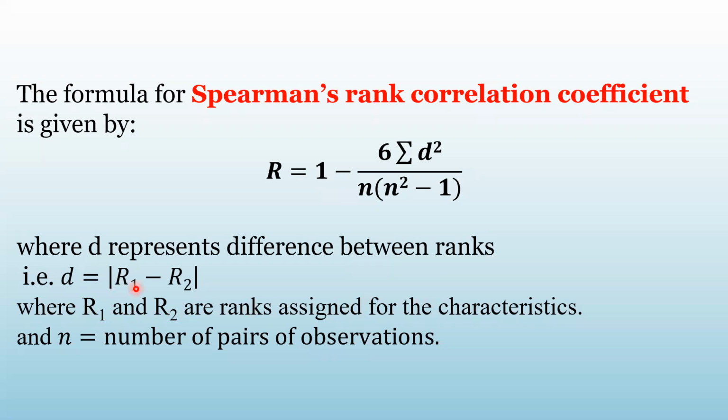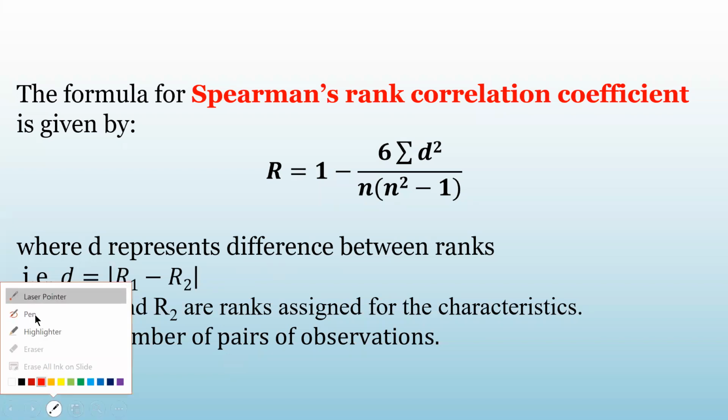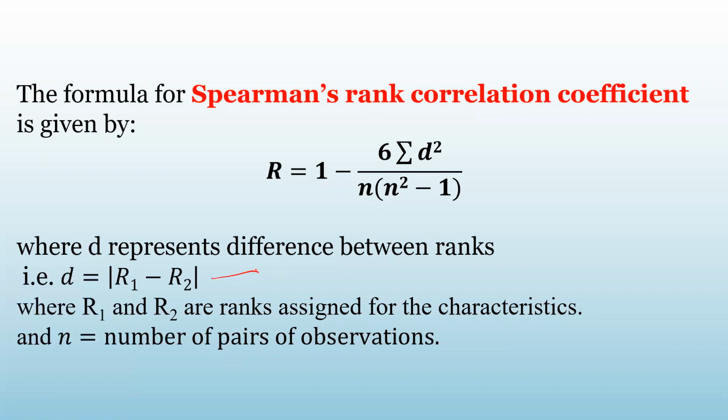Now see here, I'm writing D as mod of R1 minus R2, written in between these two lines, which is called mod. You read it as mod of R1 minus R2. You know what mod is? Mod means the absolute value. It is written in between two straight lines. Mod means it takes only the absolute value, not the sign.